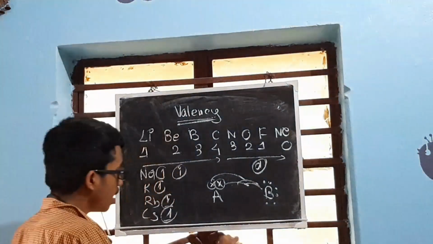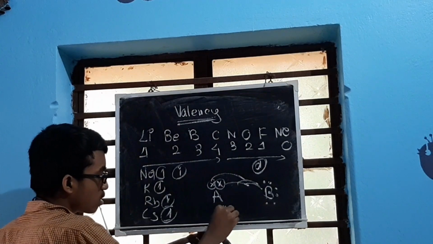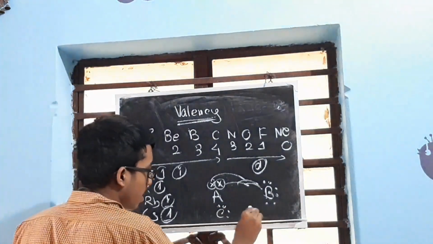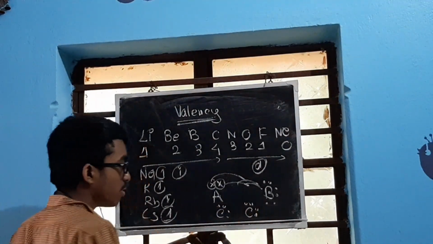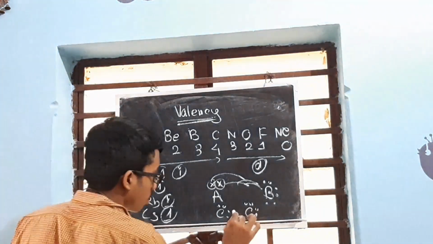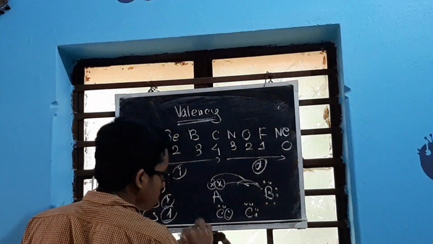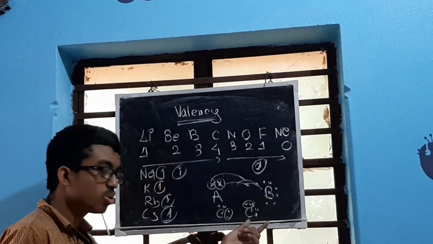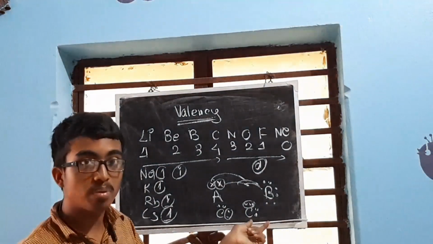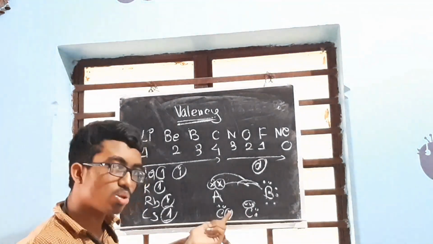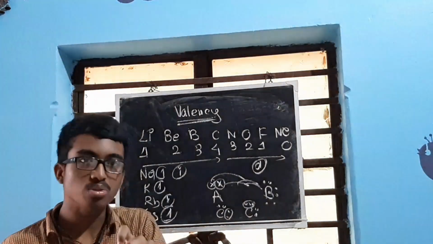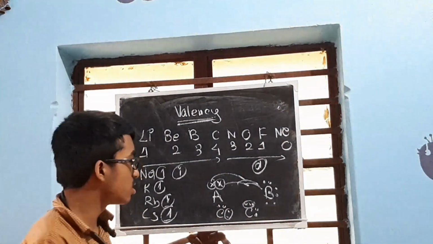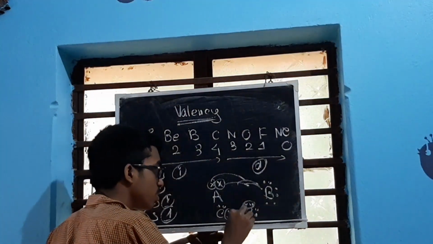Let us take another element C that has 4 electrons in the outermost shell, and this atom also has 4 electrons in the outermost shell. Clear? So 2 electrons and 2 electrons. So this needs how many electrons to complete its octet, and this also needs how many electrons to complete its octet. You have to check that. So in that case, it may happen that these 2 electrons are shared.